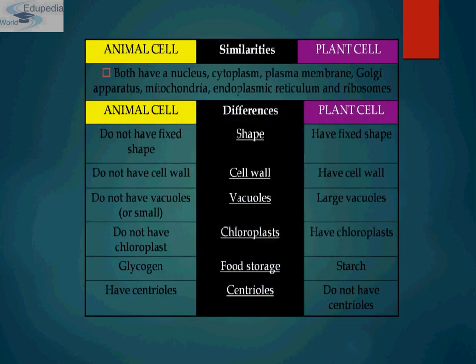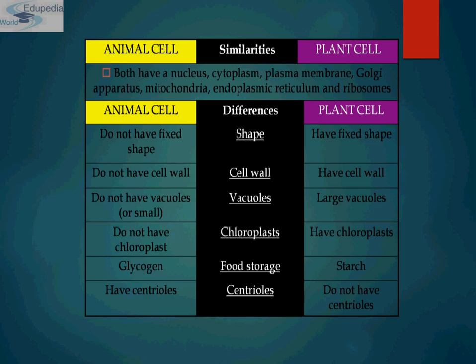Both have a nucleus and cytoplasm, plasma membrane, Golgi apparatus, mitochondria, endoplasmic reticulum, and ribosomes. But where differences lie is in the shape, cell wall, vacuole, chloroplast, food storage and centriole. Shape: first consider shape. Animal cells don't have a fixed shape because they don't have a cell wall to provide support or rigidity to the cell, whereas plant cells have a fixed shape and a cell wall.